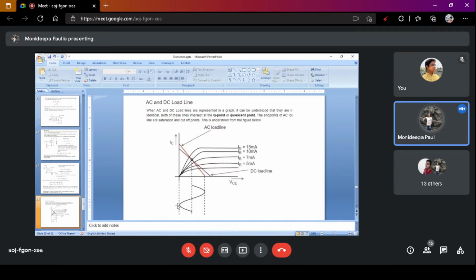The maximum point where it cuts the VCE line, the x-axis, is the cutoff point for the AC load line. The minimum point where it cuts the y-axis is called the saturation point. The distance from this point and the distance from this point should be the same. In this way you draw the AC load line.